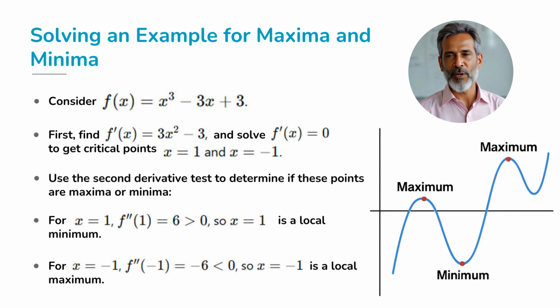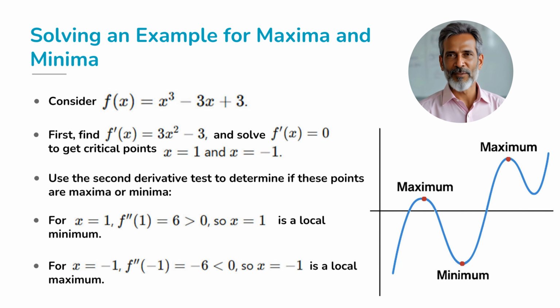Let's apply what we've learned to solve a real problem. Suppose we have the function f of x equals x cubed minus 3x plus 3. To find the critical points, we take the derivative and set it equal to 0. We get f prime of x equals 3x squared minus 3. Setting this equal to 0, 3x squared minus 3 equals 0, which simplifies to x squared equals 1. So x equals 1 and x equals negative 1.